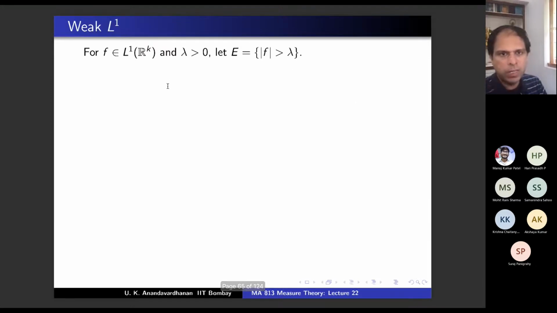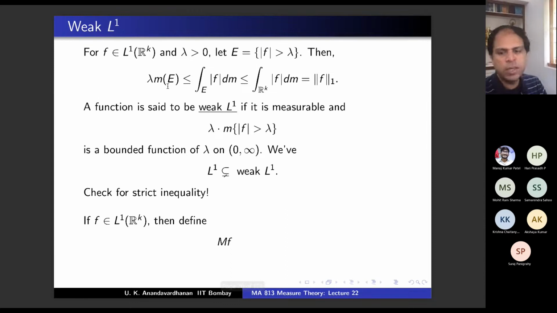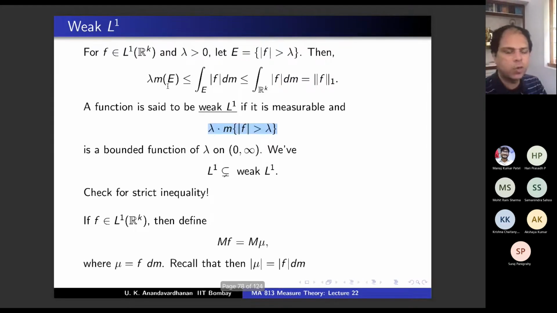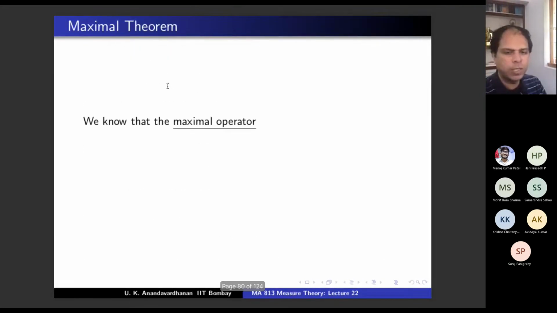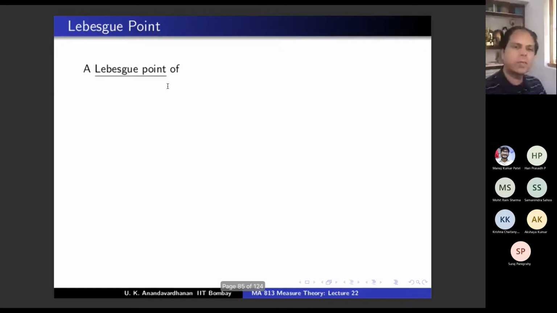In fact, the maximal function itself was introduced only in 1930, whereas all our earlier results were from the 1850s, 1870s, right? So this is modern research in that sense, and much more modern things are happening in all these areas. There are what are called singular integrals and all that. I don't know much about it. Okay, so this is the important point. By the maximal theorem, the codomain is weak L1.